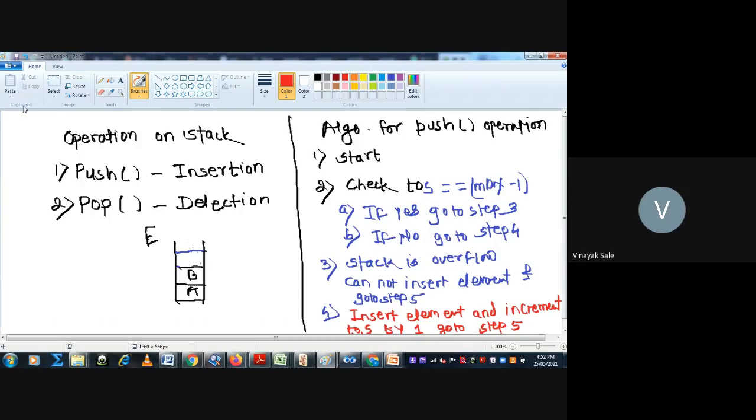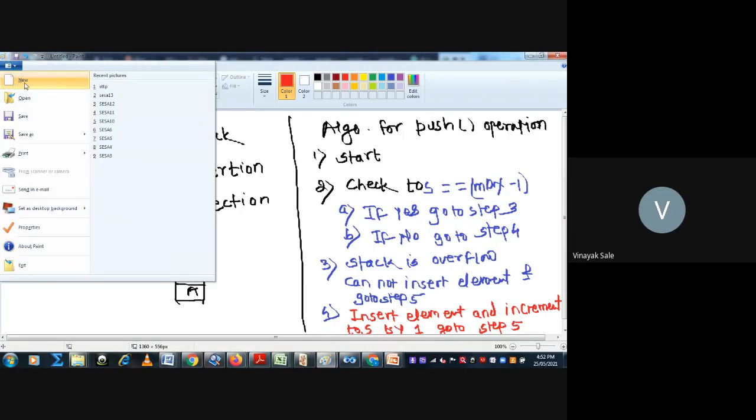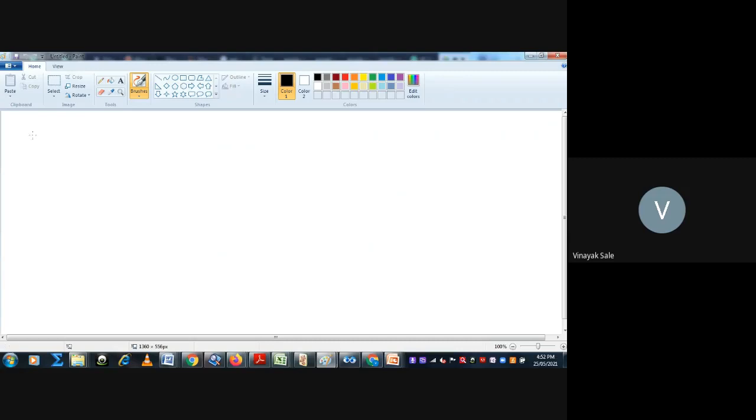Then the next operation is the pop operation. For pop operation, suppose this is a stack and I want to delete elements from this stack, and here top is equal to -1, that is, there is no element in this stack, and I want to delete the elements from this stack. That is pop operation.